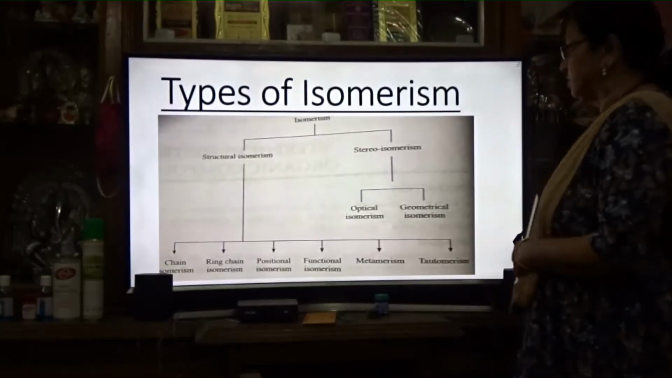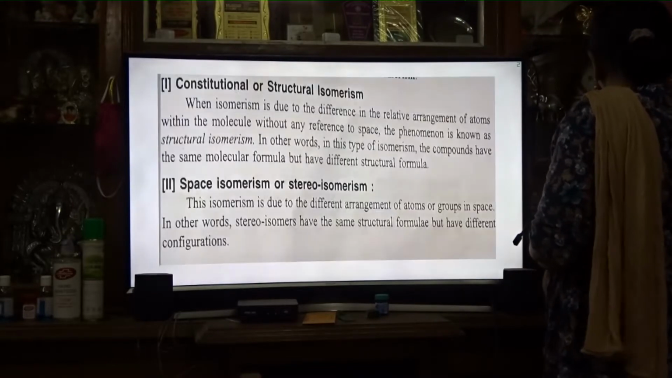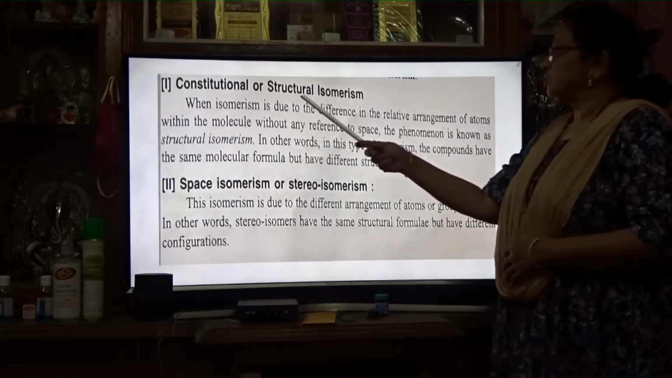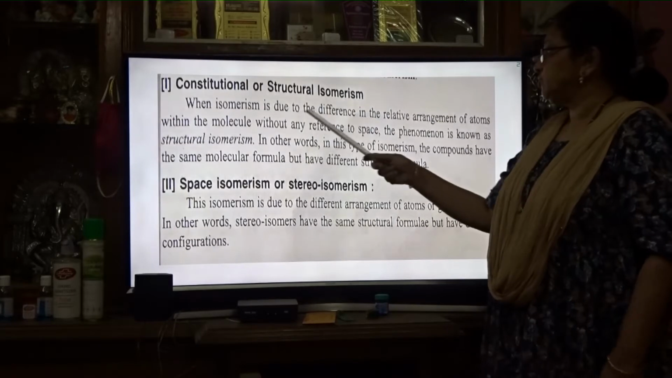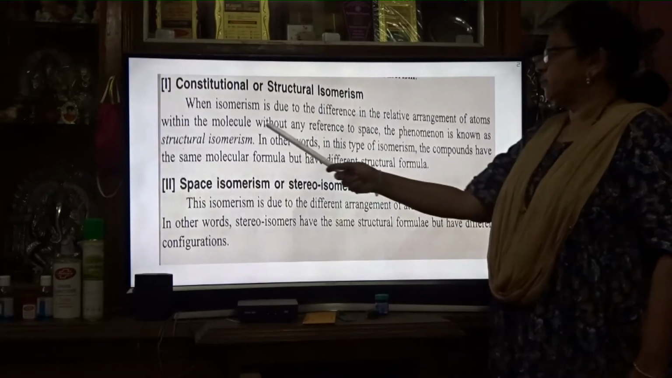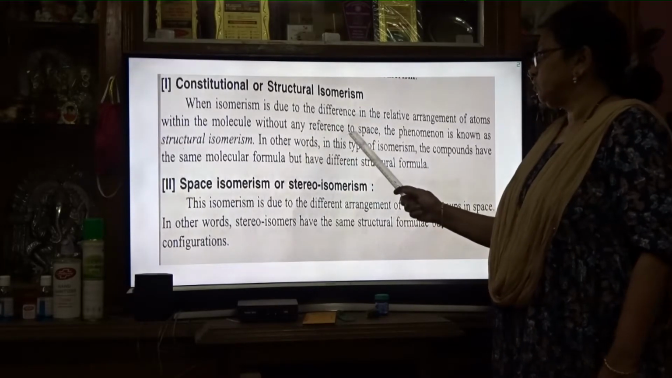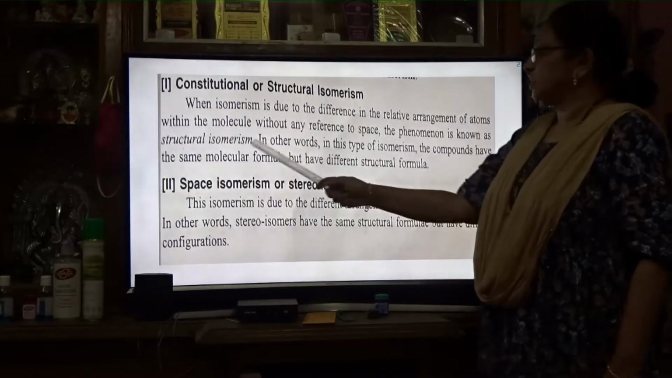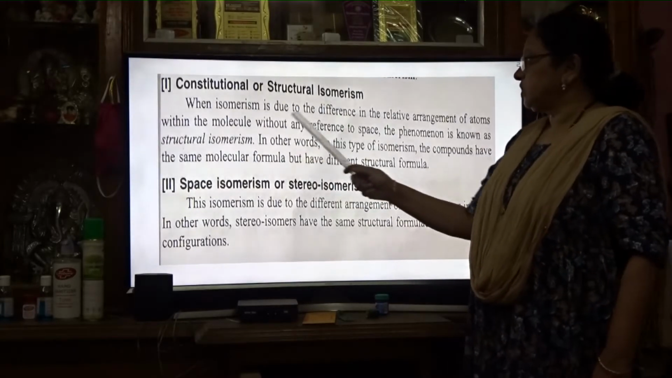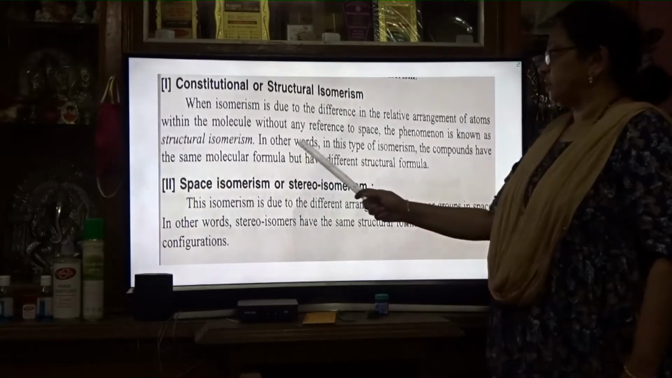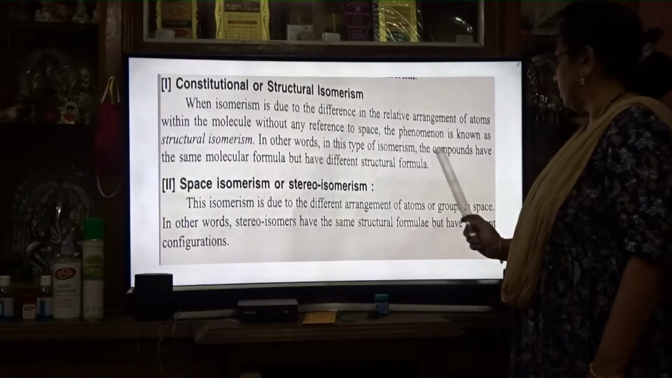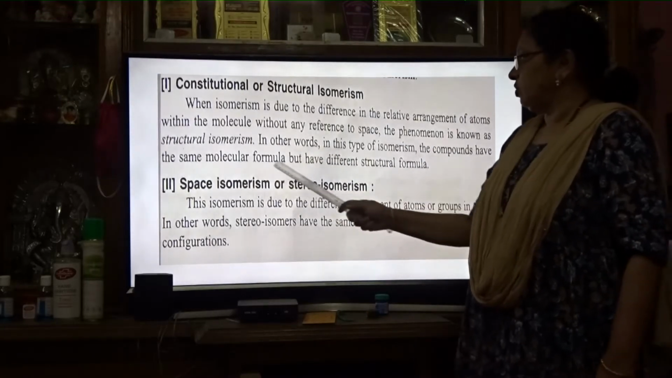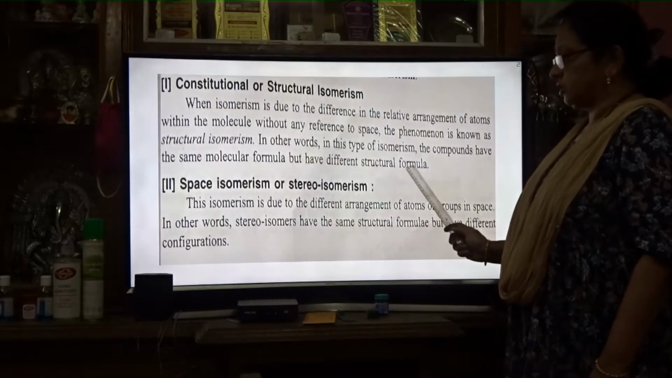So first we will study structural isomerism, also called constitutional isomerism. Isomerism due to difference in the relative arrangement of atoms within the molecule, without any reference to space, is known as structural isomerism. In other words, in this type of isomerism the compounds have the same molecular formula but different structural formulas.